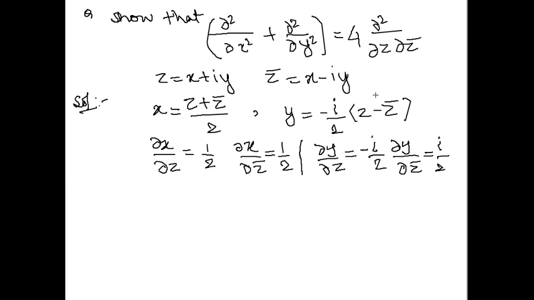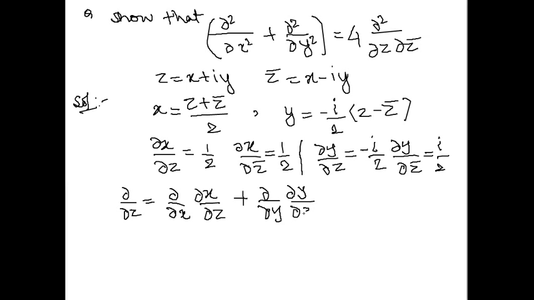Again we combine, because we need del 2 by del z. So what is del by del z? If I want to write only del by del z, then we can write it this way: del by del x times del x by del z plus del by del y times del y by del z.